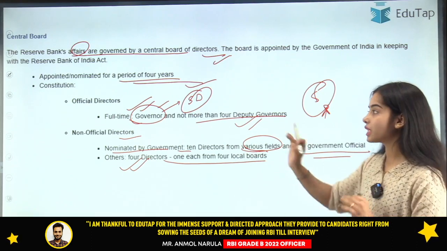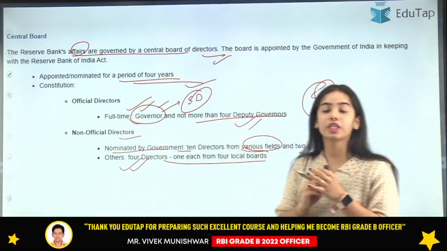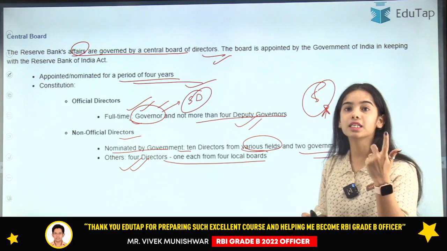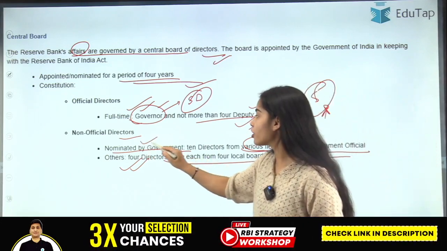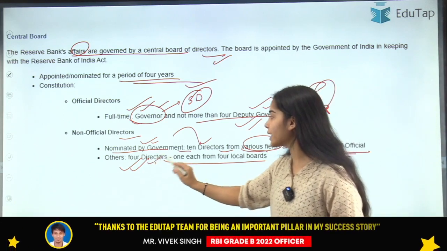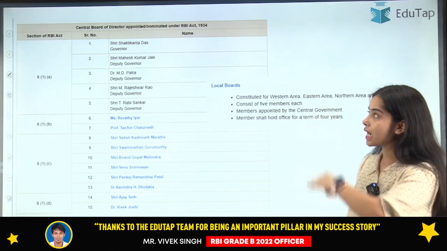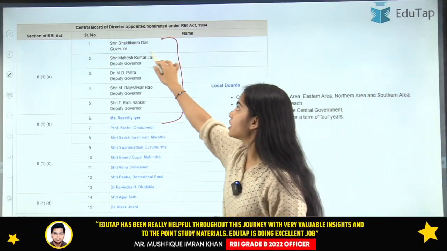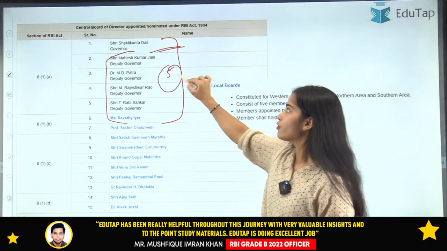So what you understood is that there are 5 official directors, those are the full-time directors. They are 1 governor of the Reserve Bank of India and the others are the deputy governors. Now nominated by the government, there are 10 directors and 2 government officials, and there are 4 directors from the 4 local boards. So these are the names of the directors. First you can see the governor and the 4 deputy governors. These are the 5 full-time members.